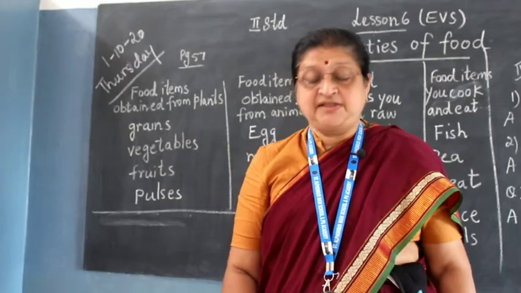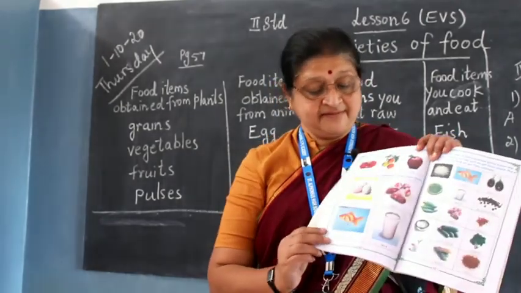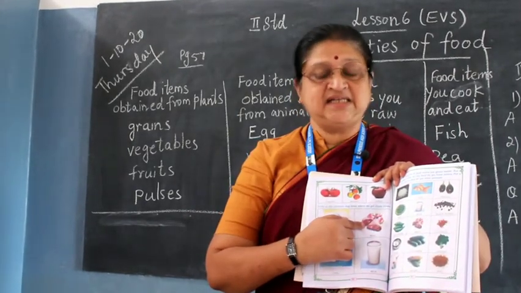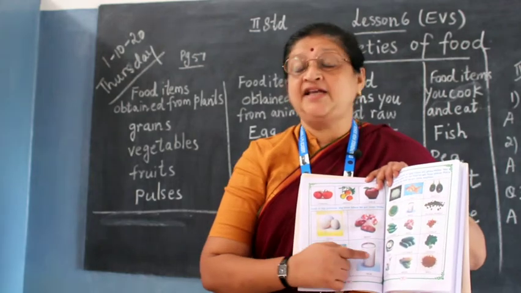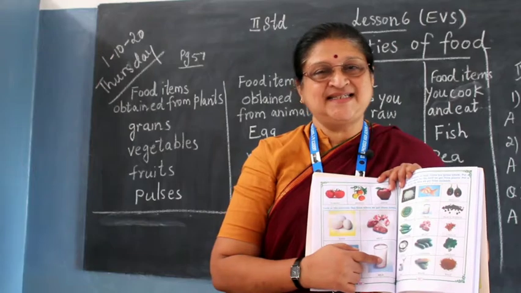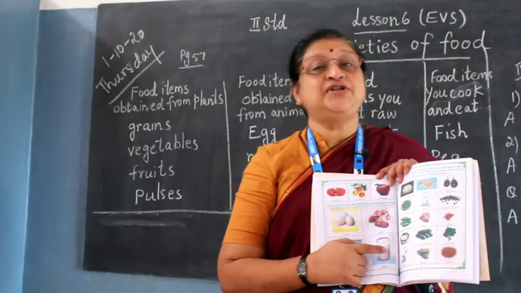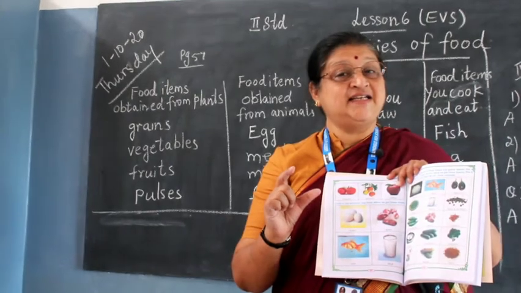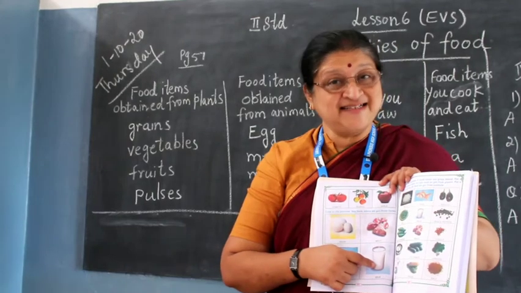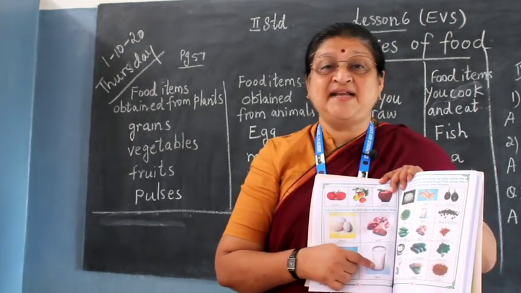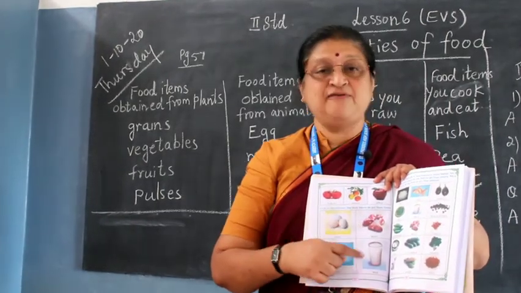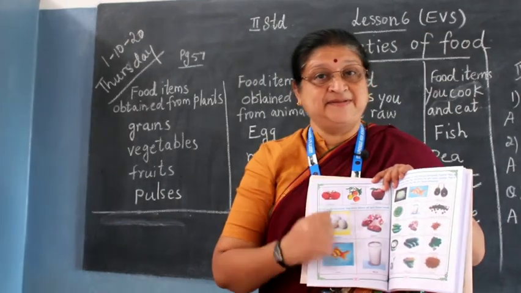Now if you look at page 55, you have the pictures: egg, meat, fish, and the wholesome food, milk. Isn't it? Even when the school was open, you children used to go with your glass, and the school, St. Alphonsus, provides you the wholesome food, milk. So the foods obtained from animals are these four, for your lesson to remember.